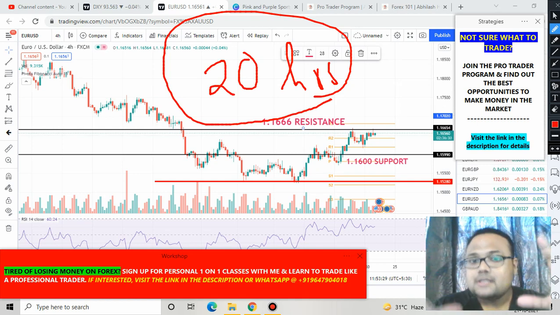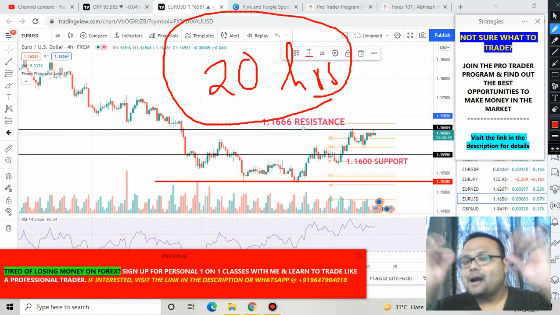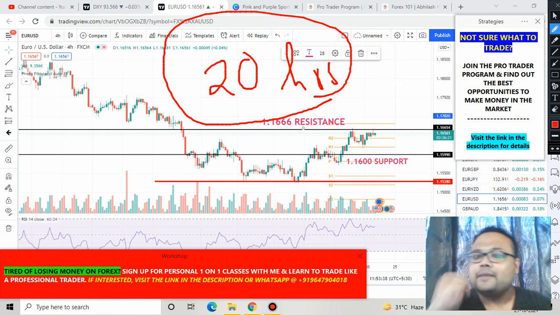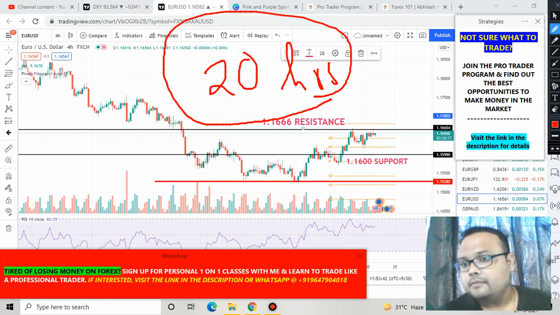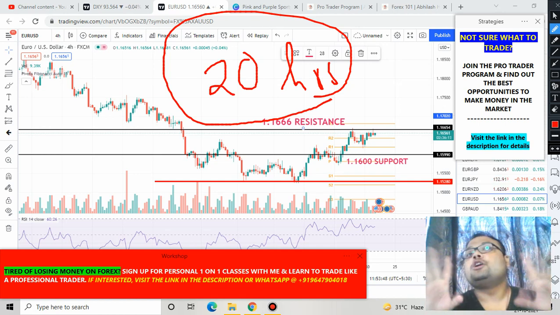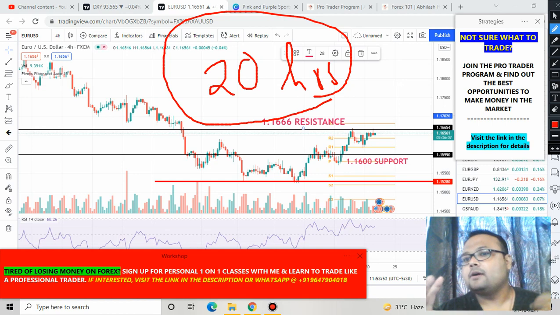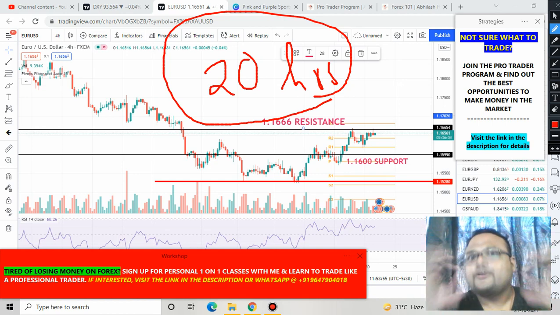Try to understand the market emotion here. Market is standing at resistance but still not going down. It clearly signifies that buyers are still giving their best fight so that they can take the price upward. And in a market condition like this, whenever you see that the market is not going down, the market is standing at resistance, you should not short the market, because there is a possibility of being trapped.